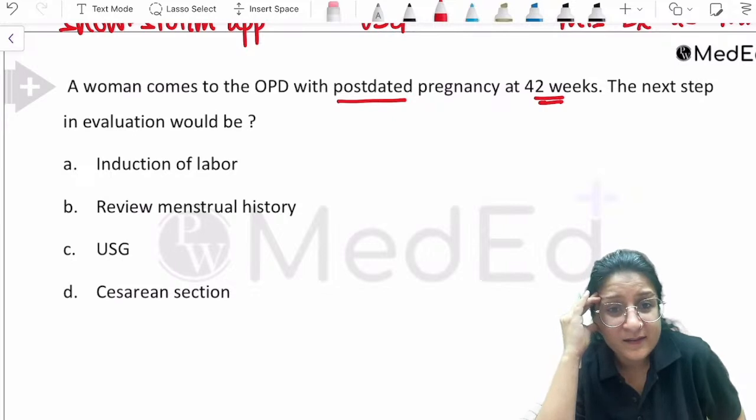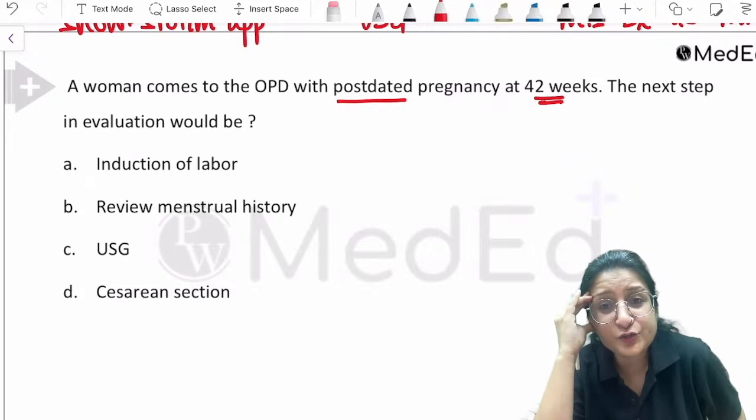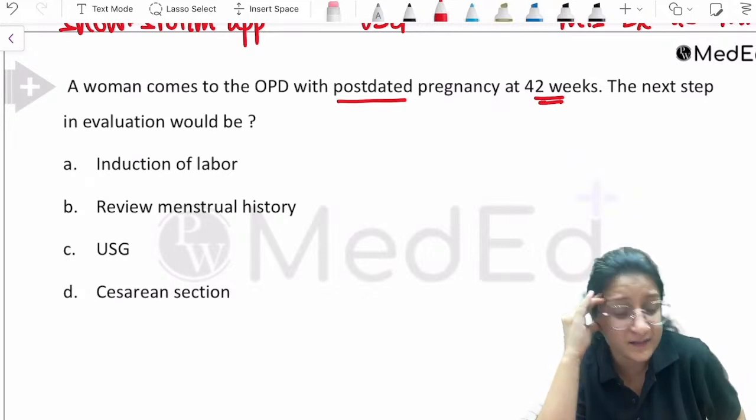Let's review the menstrual history. Let's see if there is a first trimester ultrasound available. Let's know for sure that yes, she is 42 weeks.